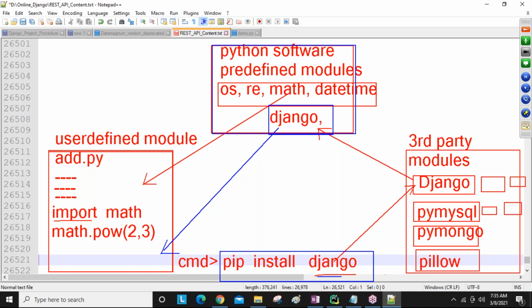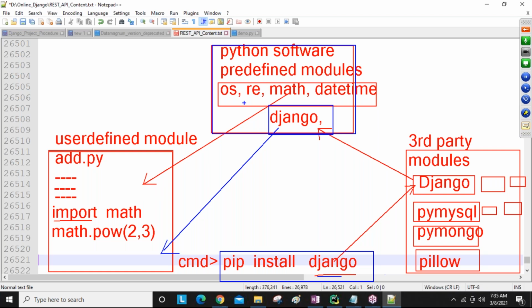So this pip takes care of all the responsibilities. Whether this Django module is available or not in the web location, if available, it finds it, and after finding, downloads it, and after downloading, installs it. Everything is done by pip only. Okay, guys. So here n number of modules are there.